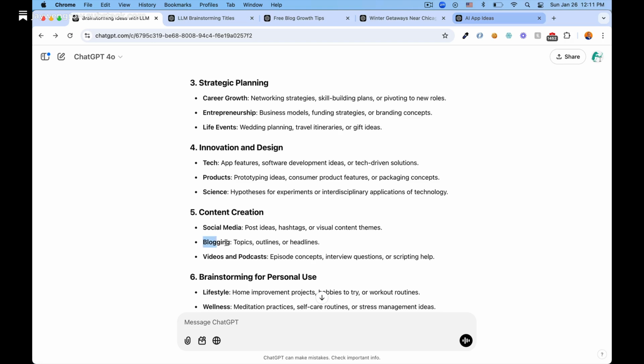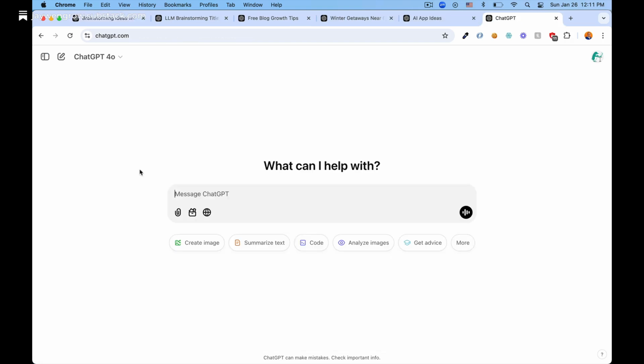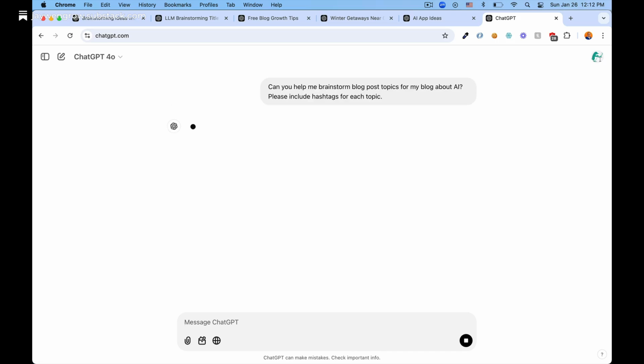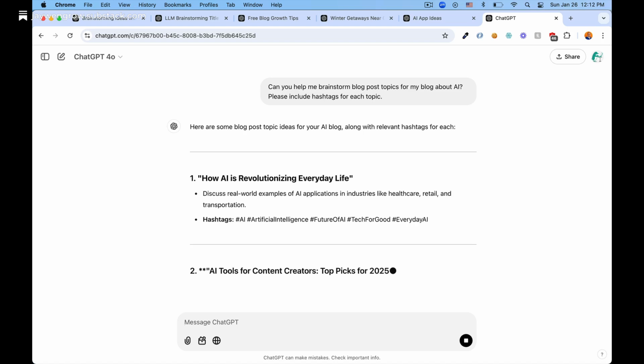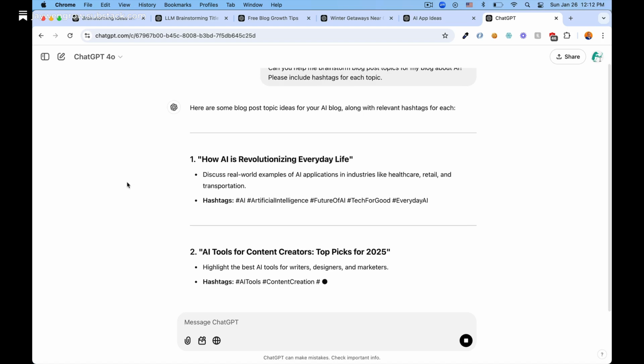For topic 5, content creation, I asked, can you help me brainstorm blog post topics for my blog about AI? Please include hashtags for each topic. Here were ChatGPT's ideas. Each of these post topics is solid, and I will likely cover most of them in the future. The hashtags seem to be on the mark as well, although I'm not really a social media guru.